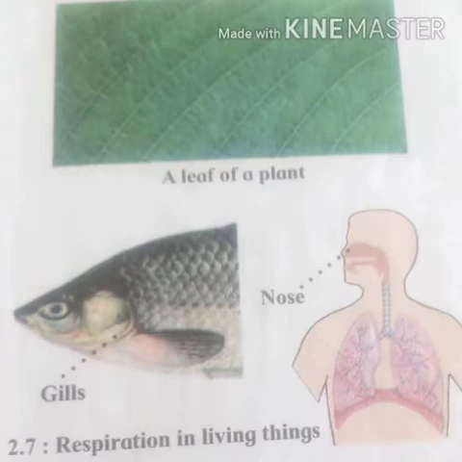And in plants, on the downside of the leaf, there are small microscopic holes called pores, and from those pores the plants respire.